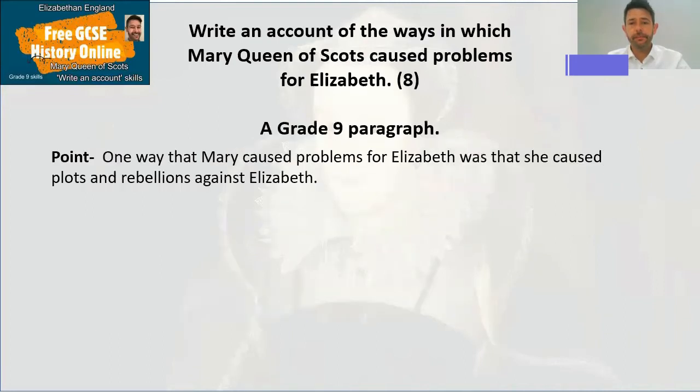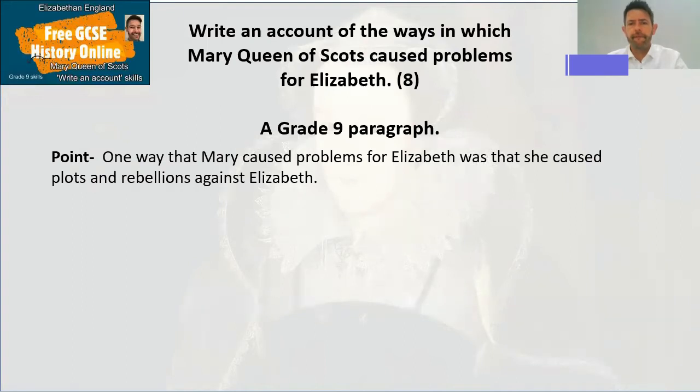So let's give this a go. So here's the point I've chosen. One way that Mary caused problems for Elizabeth was that she caused plots and rebellions against Elizabeth. If you like, you can pause here and think about your example. What do you think would be a good example to just back this up quickly? What Mary action took place?